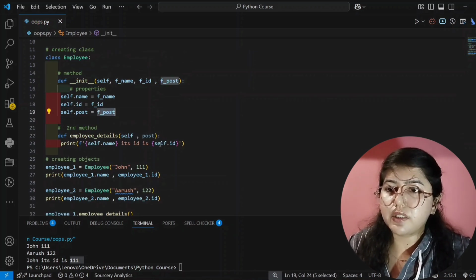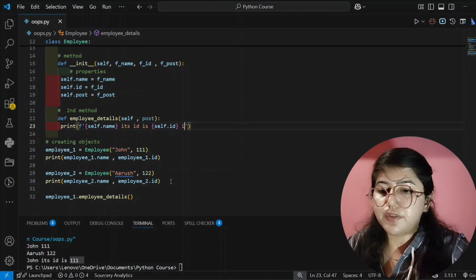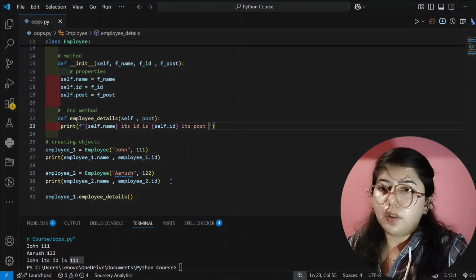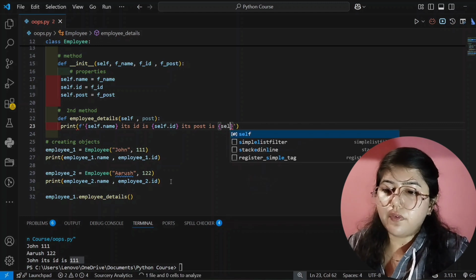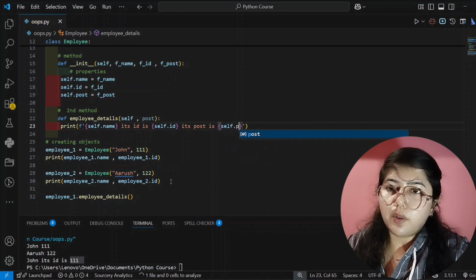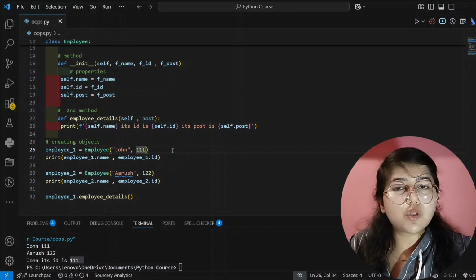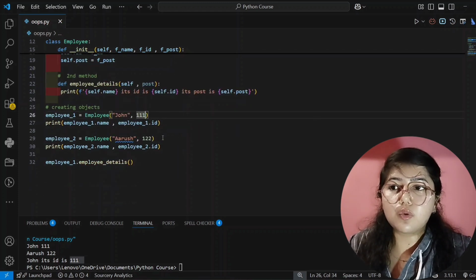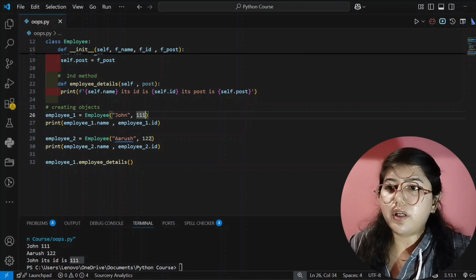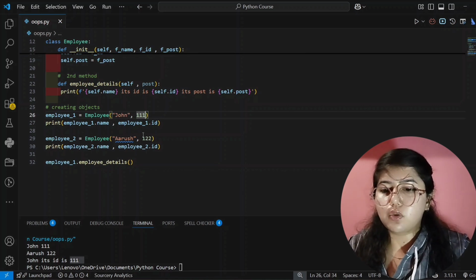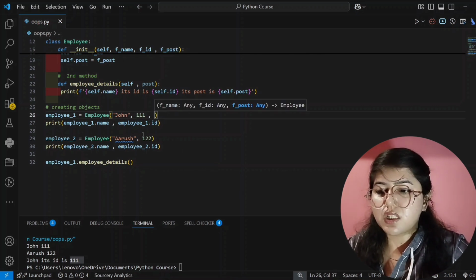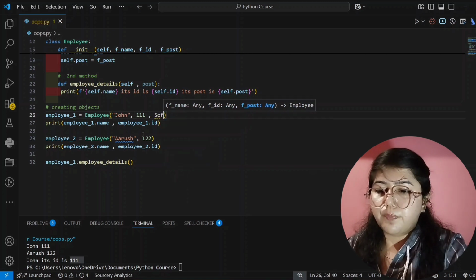Here also I have to write here its post is, and self dot post, yes. And obviously I have to pass its input also, otherwise how will the code editor know what to print as output. So for employee 1 I want to print, so comma, and its post is software engineer.